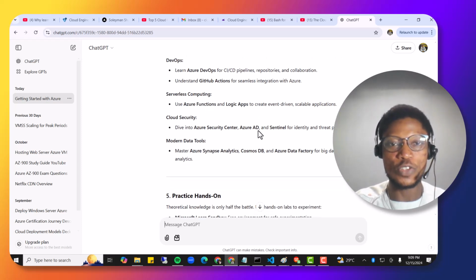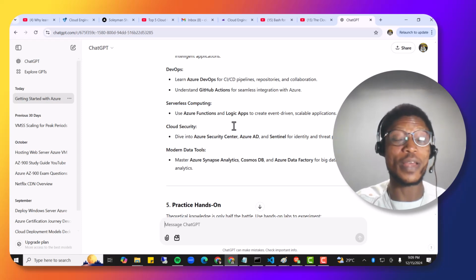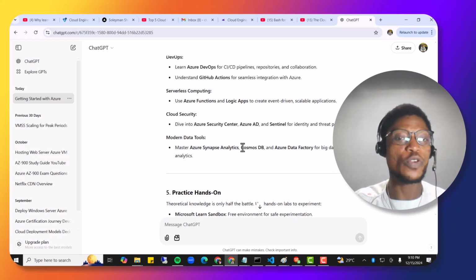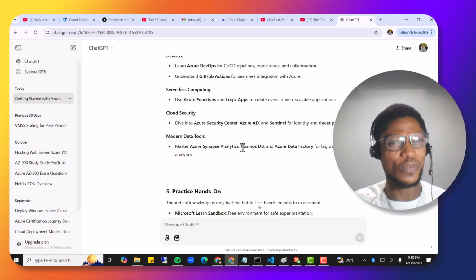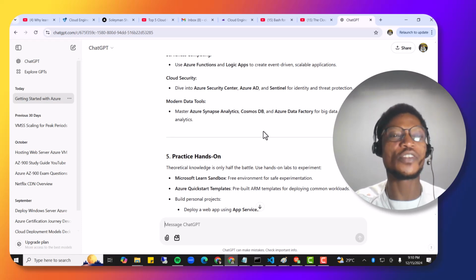If you look at serverless, it's Azure Functions and Logic Apps. If you were going into DevOps, for example, you should be talking about CI/CD pipelines, collaboration tools, and how to use GitHub Actions. You should also talk about how you could deploy from Azure Repo and all the stuff. But if you're going into cloud security, cloud computing is kind of vast, you should be learning about Azure Security Center, Azure AD, and Sentinel. These are some of the Azure services that put you more in line with the Azure security side of things. So, all right.